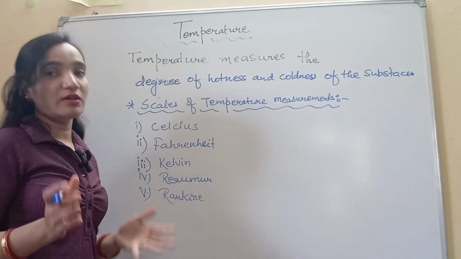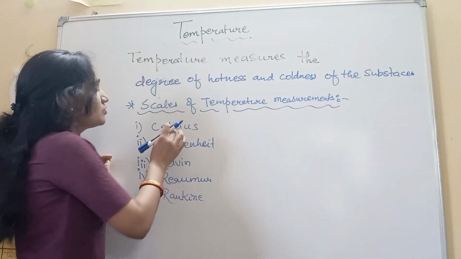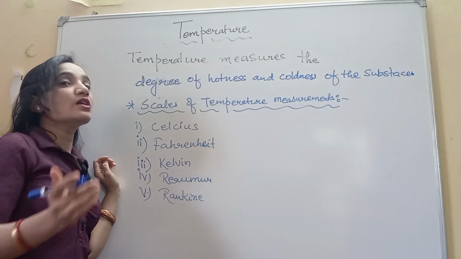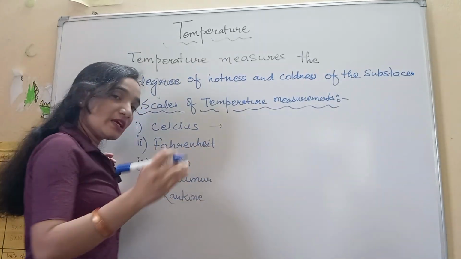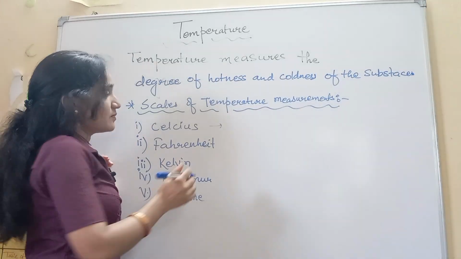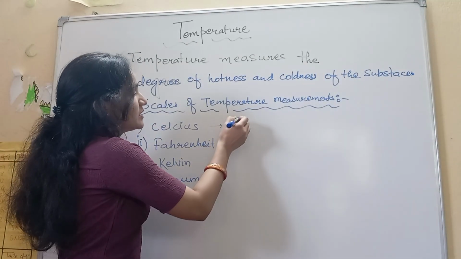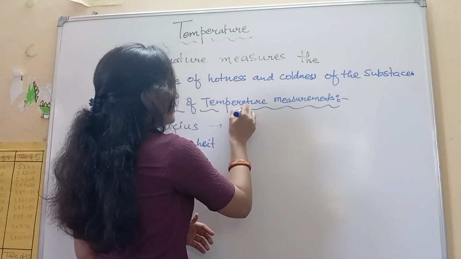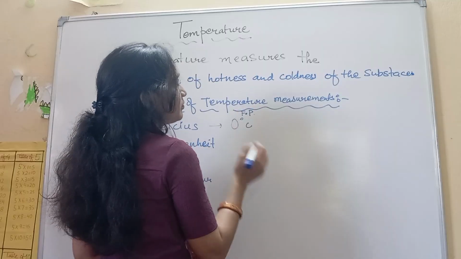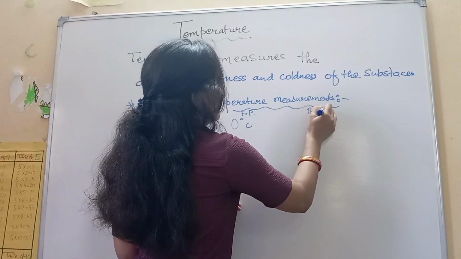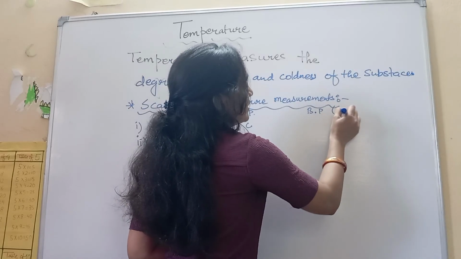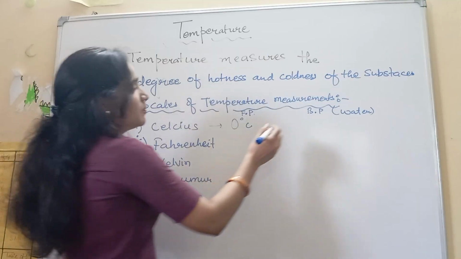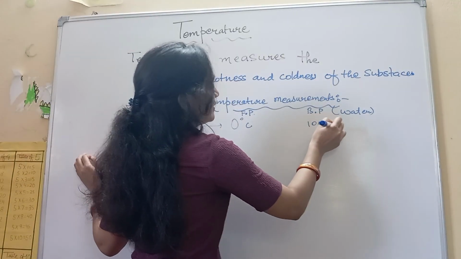So we are taking water as a base. If we ask what is the lowest temperature of water, it can be 0 degrees. Water is a substance, so its freezing point, FP, in degree Celsius is 0 degree Celsius. And here we write boiling point, of water. So 0 degree Celsius is the freezing point, and the boiling point of water is 100 degree Celsius.